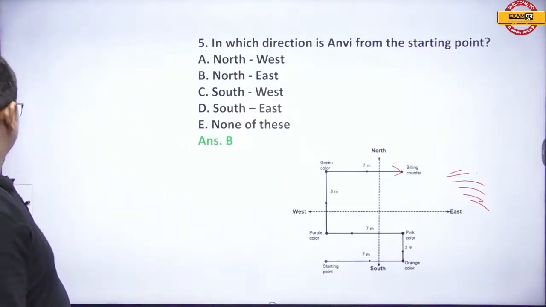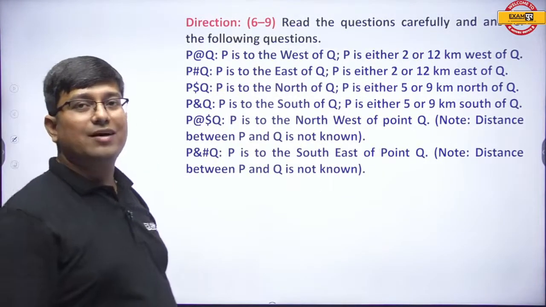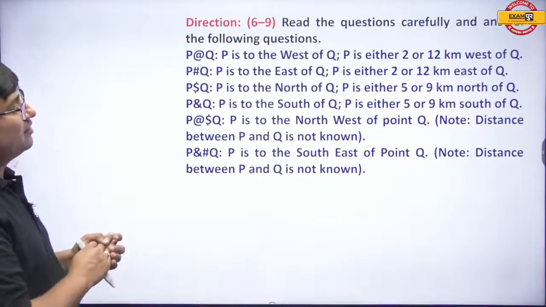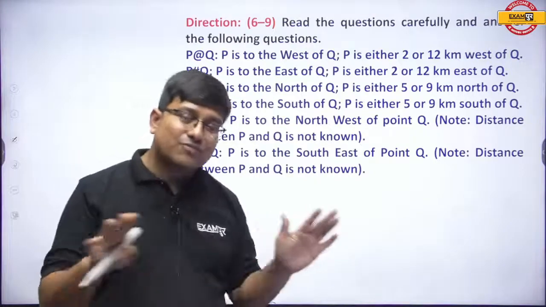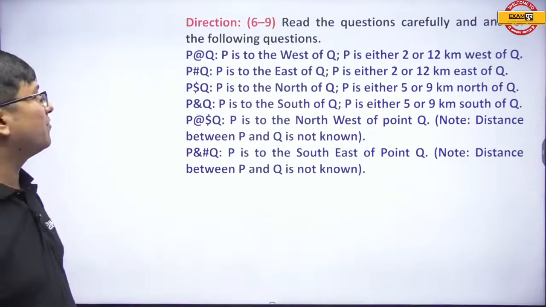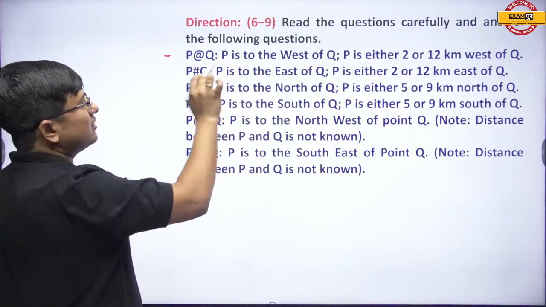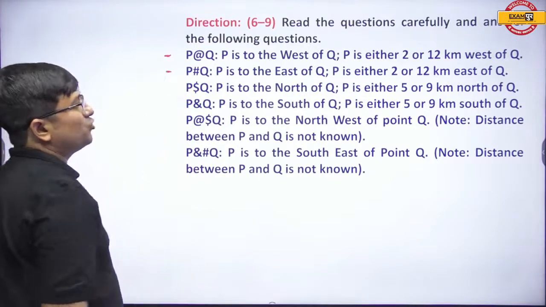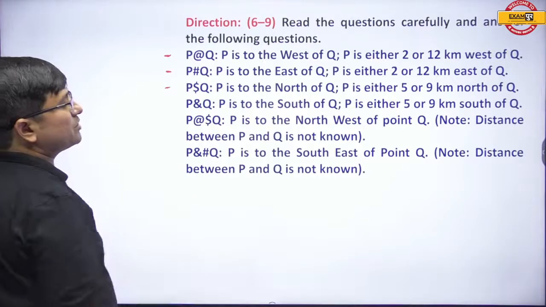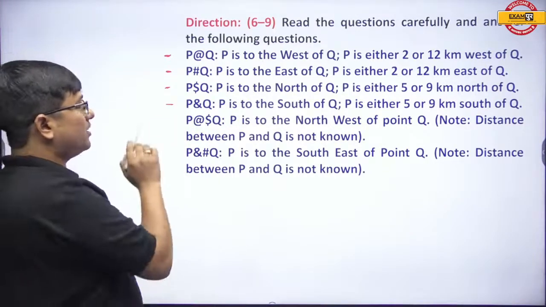Okay. Now the next thing. Question number 6 to 9. These are the best form of questions which are available to us, the things of coded format. P at the rate Q means P is west of Q, 2 or 12, the distance is not known. P hash Q means P is east of Q, distance 2 or 12, not known. P dollar Q means P is north of Q, 5 or 9, distance is not known. P and Q means P is south of Q, 5 or 9, distance is not known.